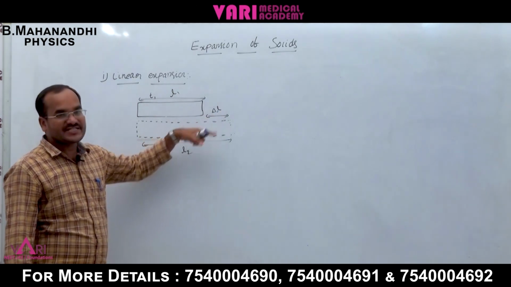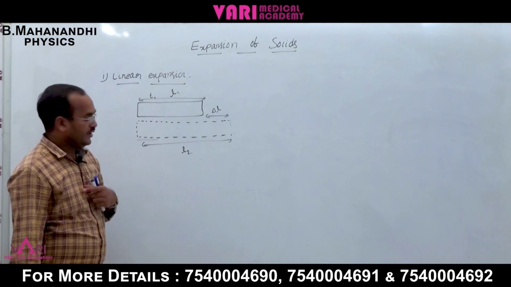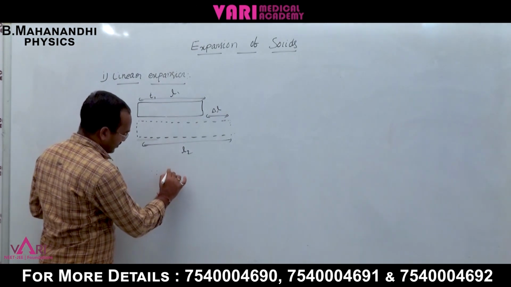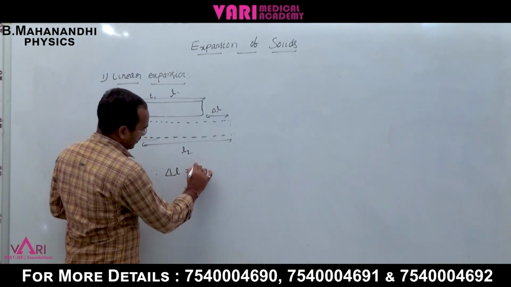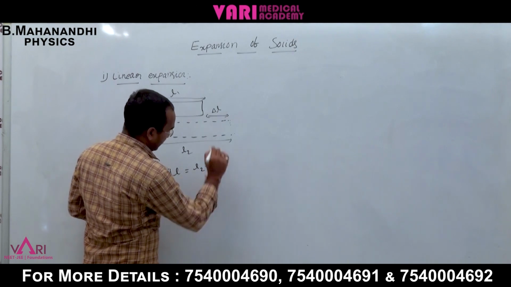The expansion of length is del L, which is the final length minus the original length. Del L is equal to L2 minus L1.